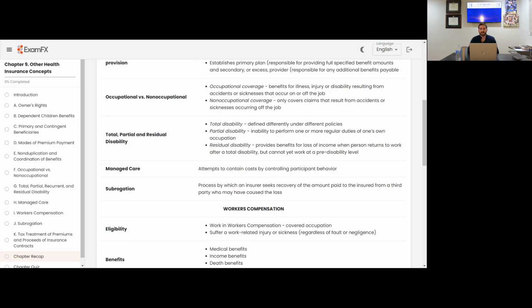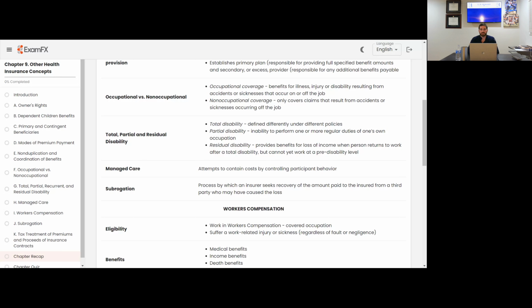Partial disability: inability to perform one or more regular duties of one's own occupation. So with partial, you're still able to do your job, but you're not able to do your job to the full extent. So you don't meet total disability, but you're not totally ready to work either.